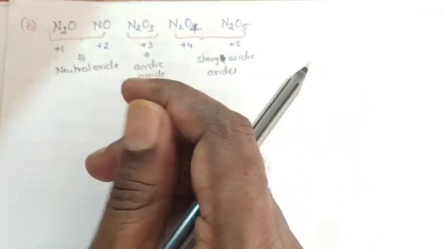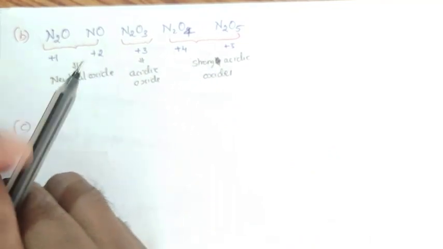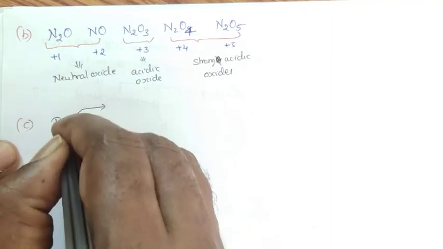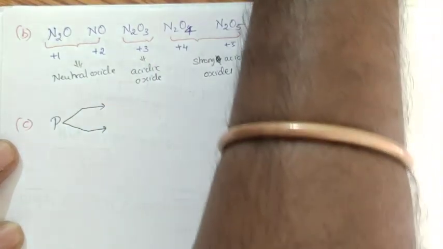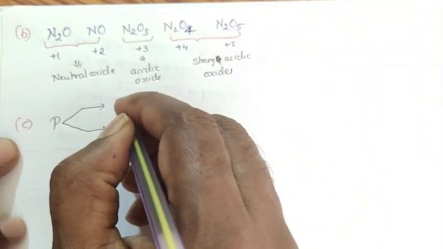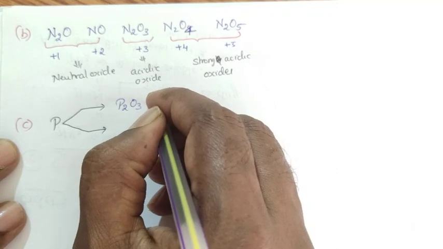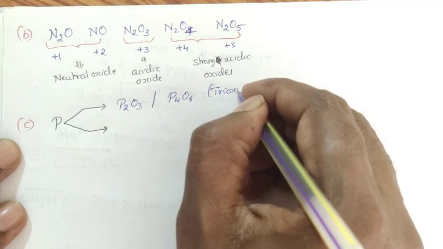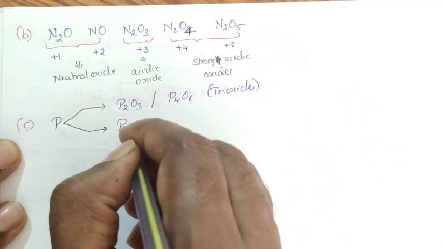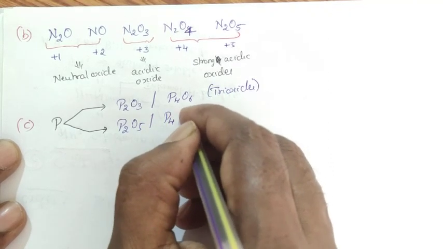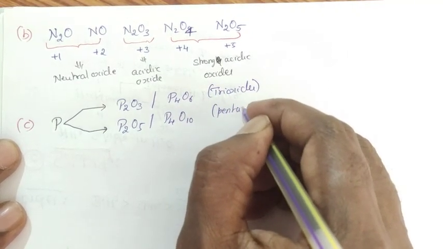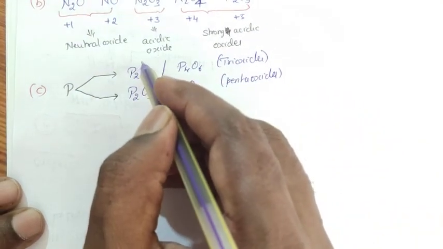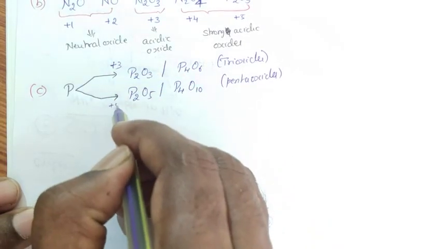Okay, next coming to oxides of phosphorus. Phosphorus has an ability to form two types of oxides. One is trioxides, P2O3, or can also be represented as P4O6. The other is pentoxides, P2O5, P4O10. So phosphorus can form two types of oxides which have +3 and +5 oxidation states.